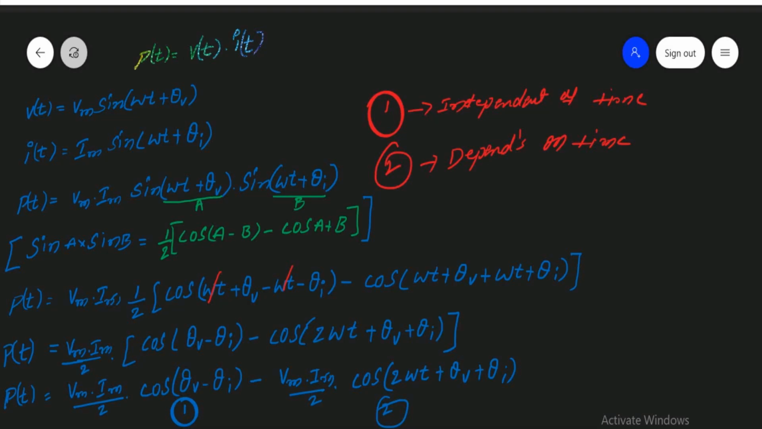And one more thing: for V of t, what is the frequency? That is omega. For I of t, the frequency is omega. But here in P of t you get 2 omega t. So the frequency of the instantaneous power becomes double that of your voltage and current. If you consider the waveform of P of t, its frequency becomes double that of V of t and I of t.